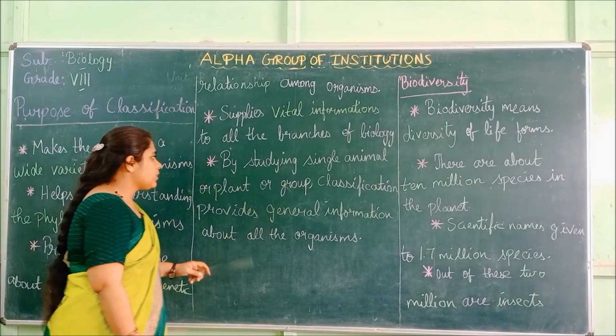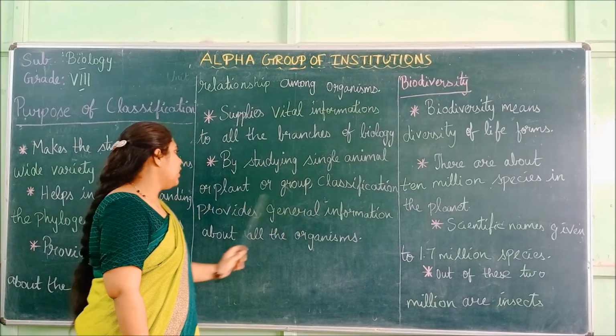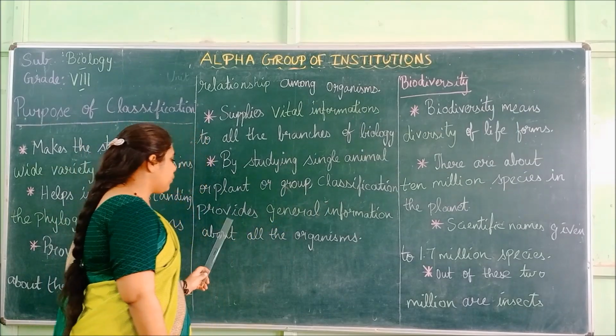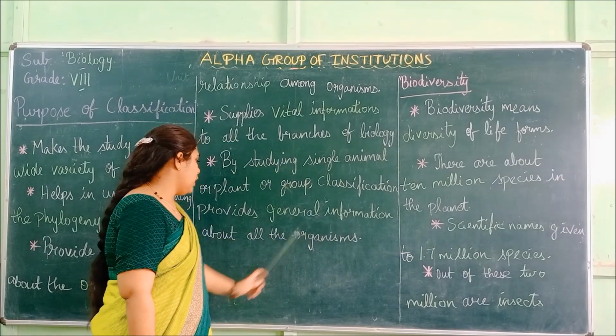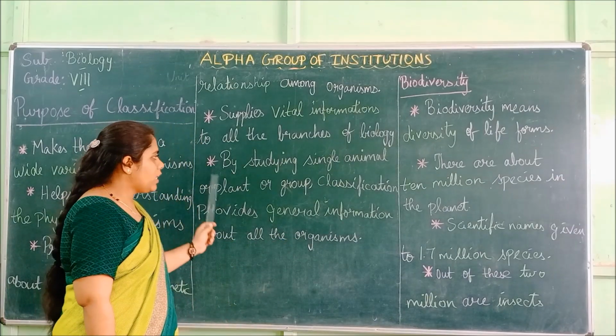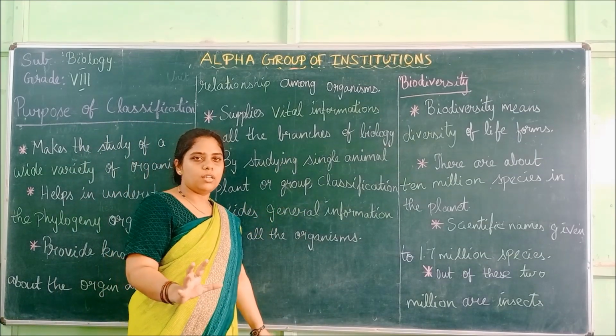And next is, by studying a single animal or plant or group, classification provides general information about all the organisms. So through classification, we can learn about a single animal also.